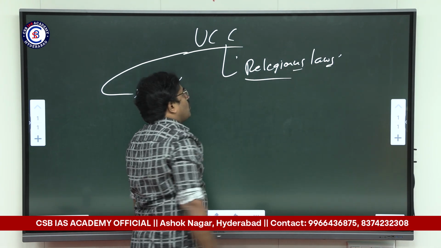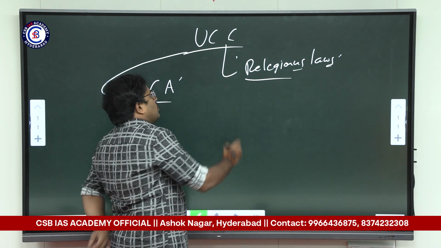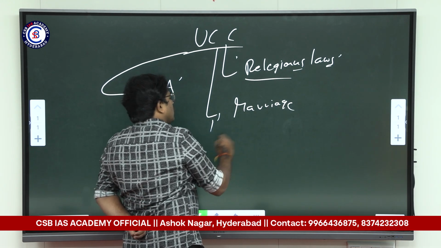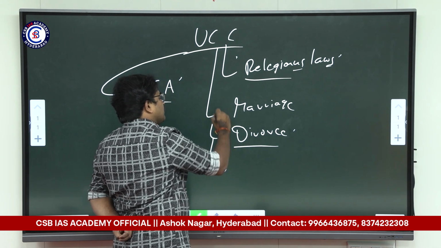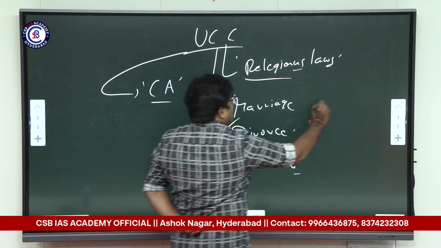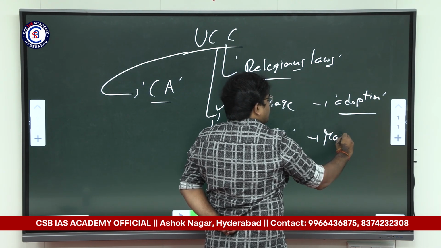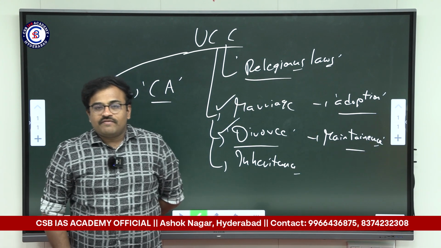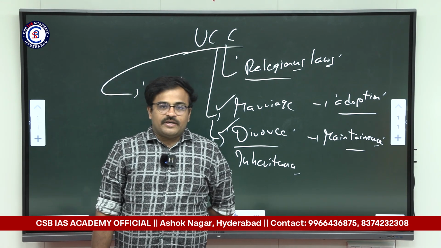The civil code covers issues like marriage, divorce, inheritance, adoption, and maintenance. All of these aspects are covered in the civil code. Prior to Indian independence, the civil code of any community was determined on the basis of religion.